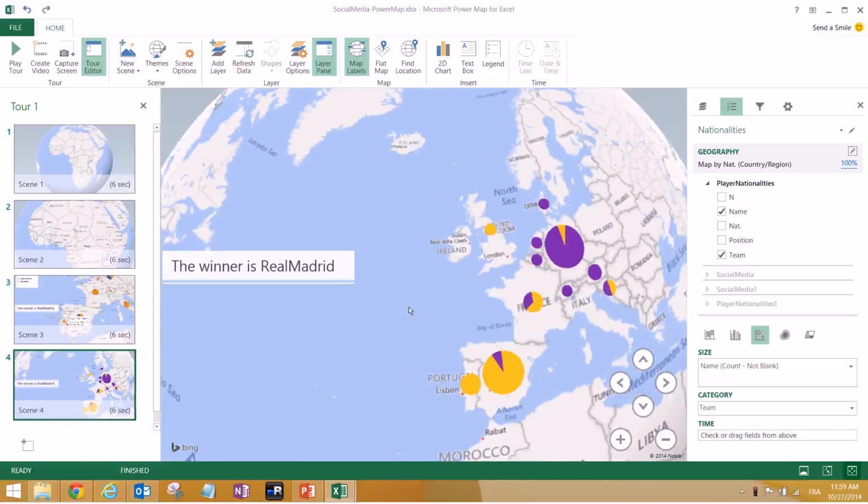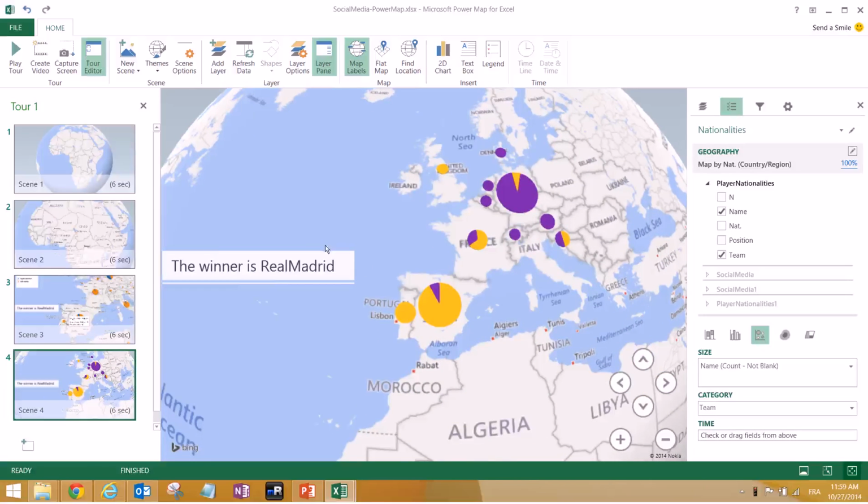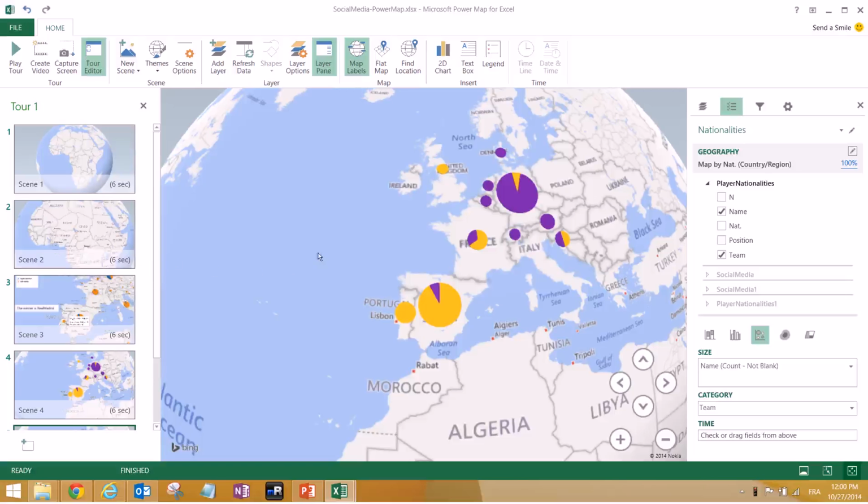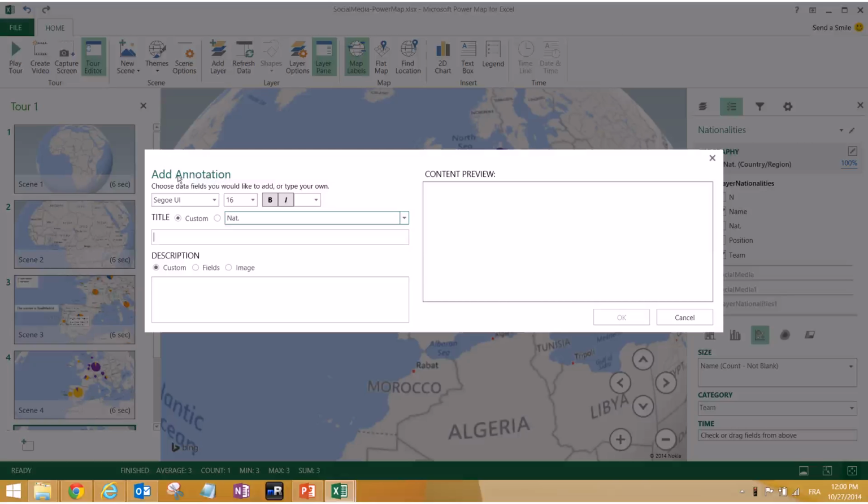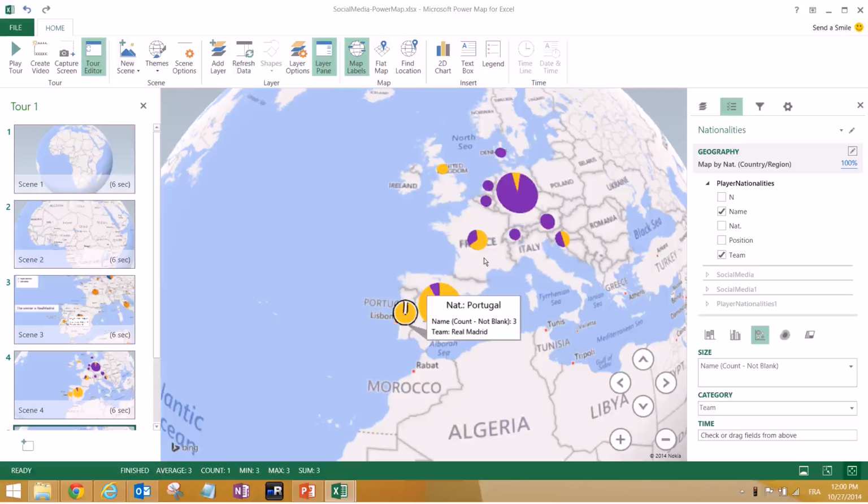So amazing results actually for Real Madrid, because as we see, we have 3 players that are from Portugal and that play for Madrid, and no player from Bayern München. So let's remove this for now. We can add a new scene again, and we can add an annotation over here saying the nationality, the fields, name and team.